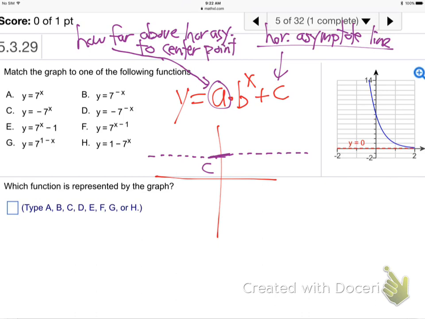In other words, this dot, the distance from there to there, is A. It's usually 1. It's almost always just 1. Let me draw that a little bit better here. Let me make it bigger. So let's put it right here. From there to there, that distance is A. Does that make sense? So the horizontal asymptote's at C. The jump from there up to the center dot is A, whatever that number in the front is. Okay, put all this in your 3x5 card.